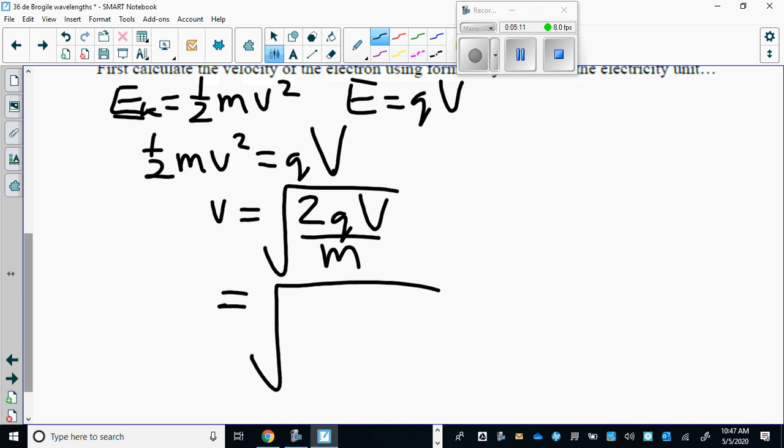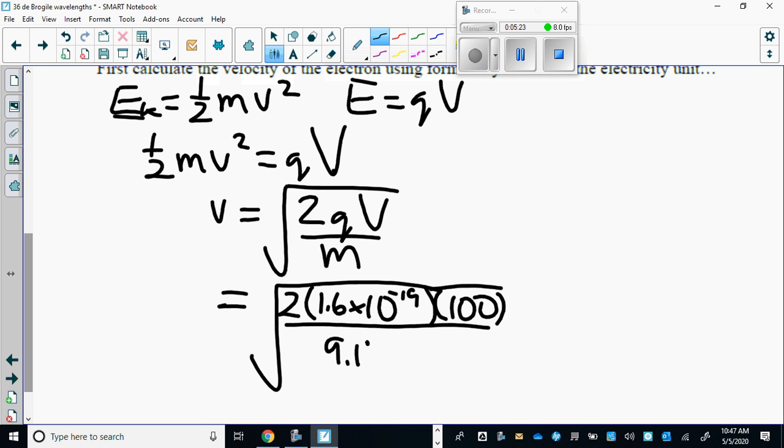Put in all those numbers. Remember, we're talking about an electron here. So it's going to be 2 times the charge of an electron times the voltage divided by the mass of an electron.